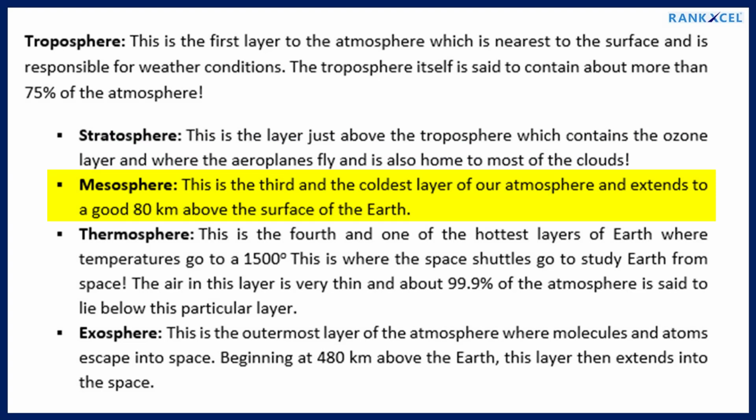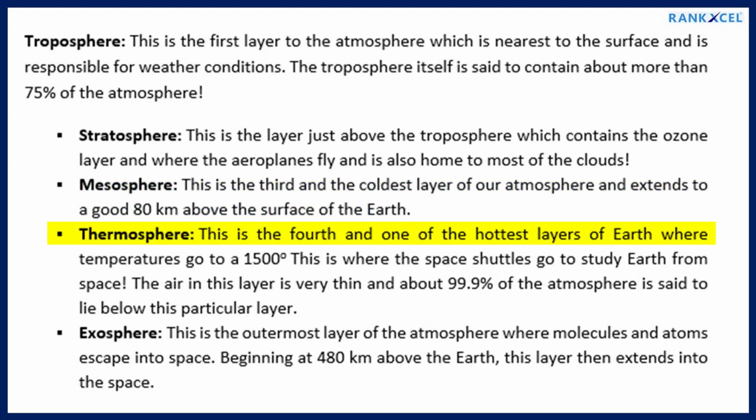Mesosphere. This is the third and the coldest layer of our atmosphere and extends to a good 80 kilometers above the surface of the Earth. Thermosphere. This is the fourth and one of the hottest layers of Earth, where temperatures go to 1500 degrees. This is where the space shuttles go to study Earth from space.